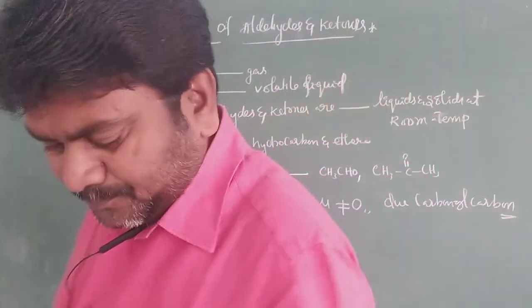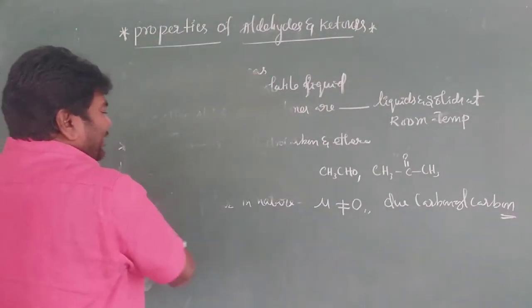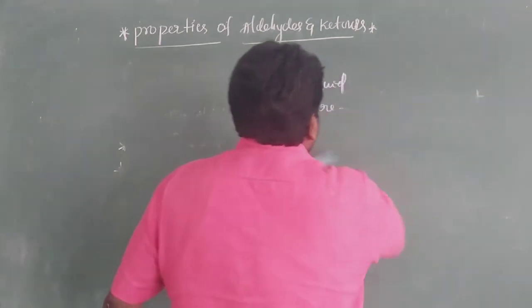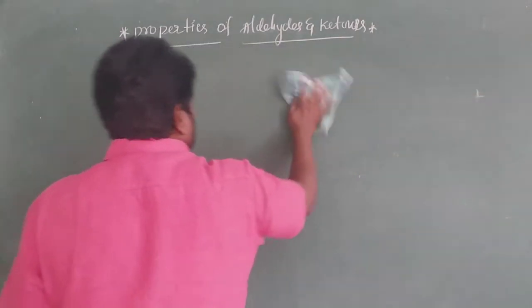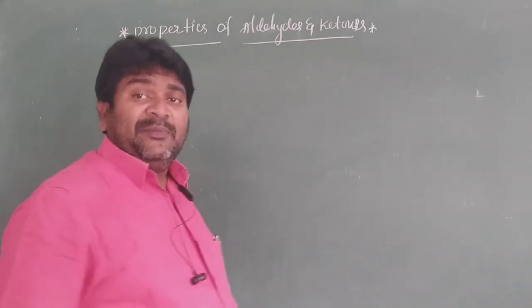Okay, next one, you have to see here. Chemical properties. What are the chemical properties of aldehydes and ketones? Aldehydes and ketones undergo 5 types of chemical reactions.